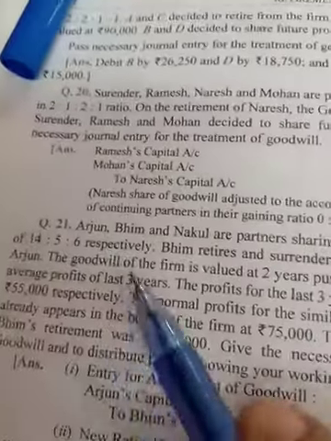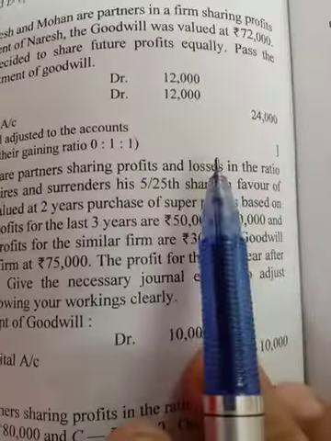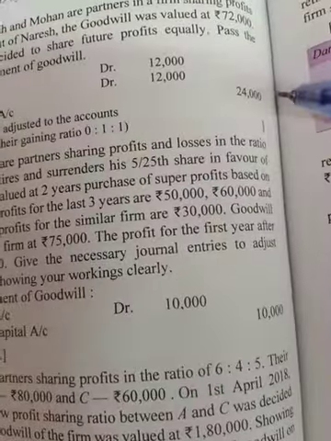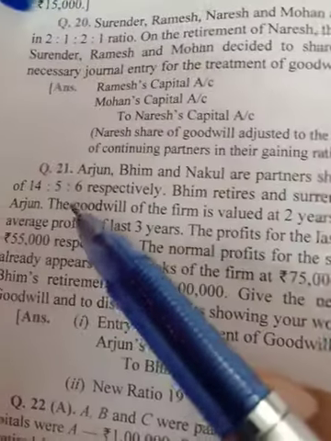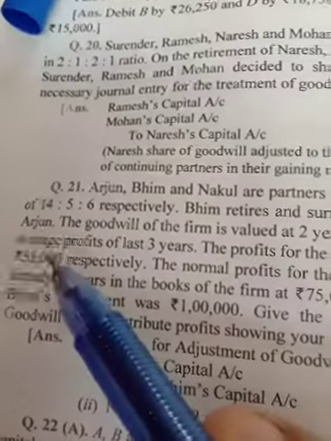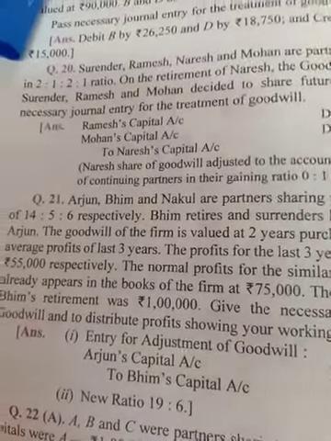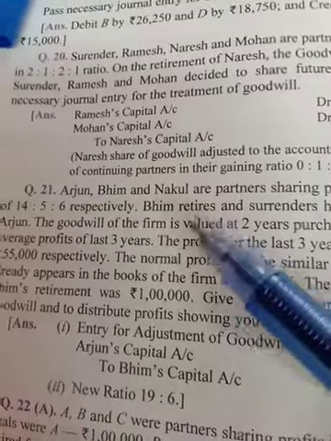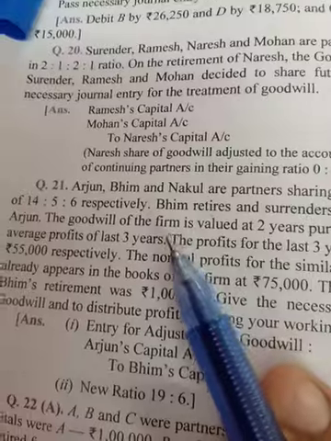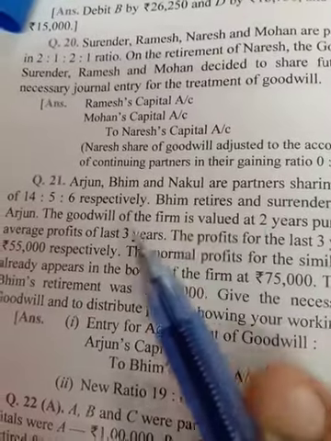Now the 421st question. Arjun, Bhim and Nakul are partners sharing profit and losses in the ratio of 14:5:6 respectively. Bhim retires and surrenders 5/25 share in favor of Arjun. So Bhim's share is directly given, 5/25, in favor of Arjun. The whole of Bhim's share is going to Arjun, nothing is given to Nakul. So Nakul is not gaining after the retirement of Bhim. In this case, only Arjun's capital account will be debited, and we have to ignore Nakul's capital account.